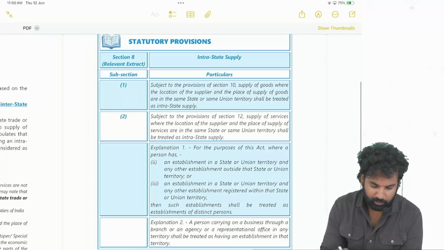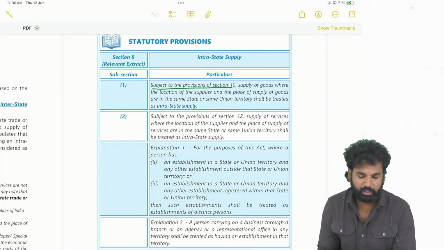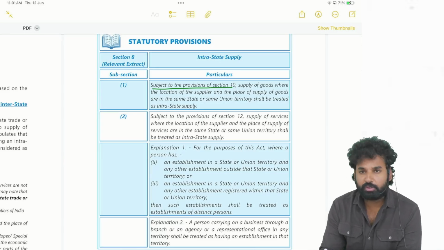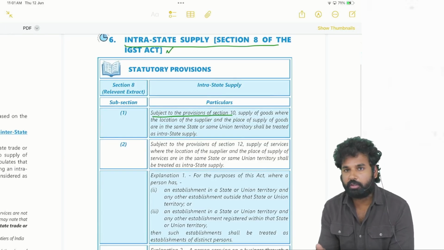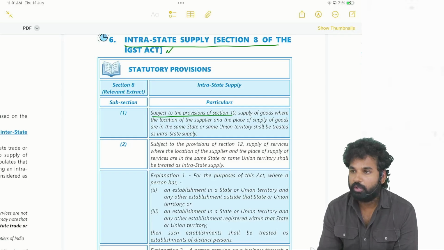See what it tells. Subject to provisions of section 10. Section 10 we have just seen in the IGST Act, place of supply in case of goods.